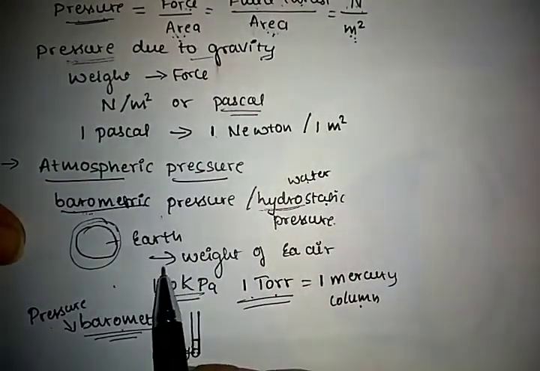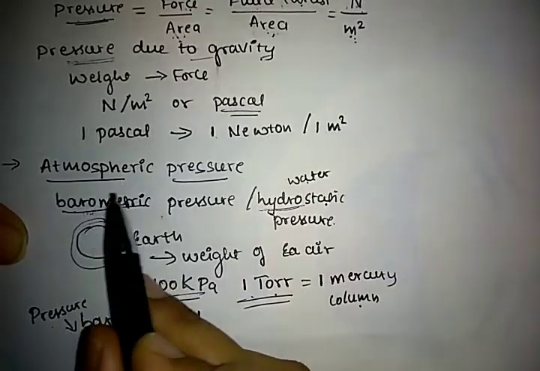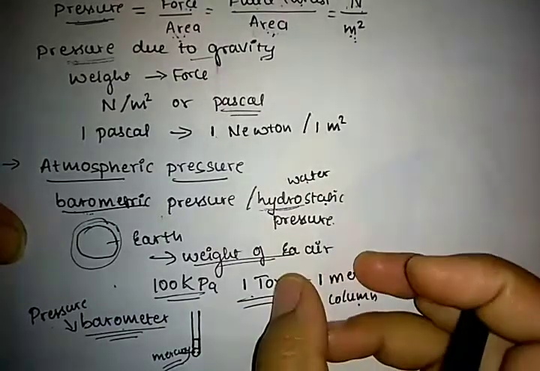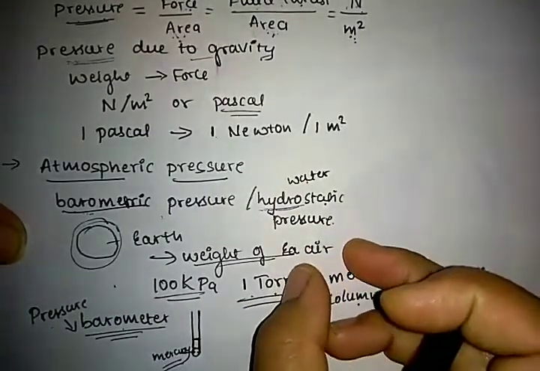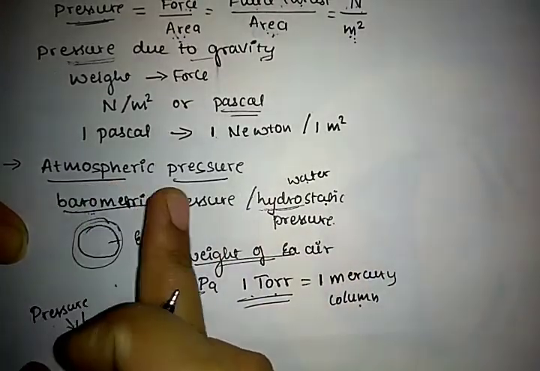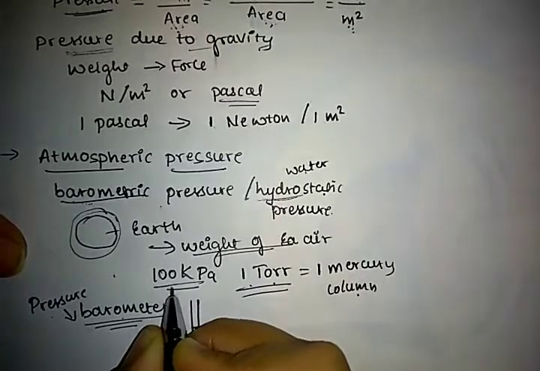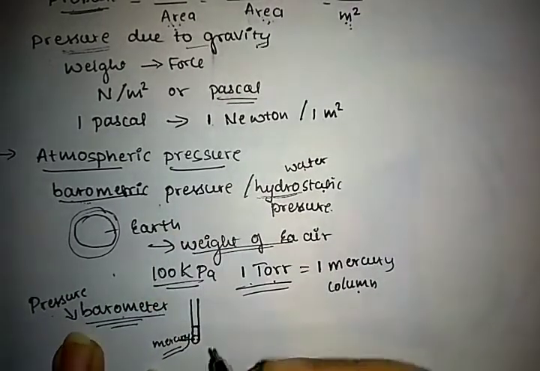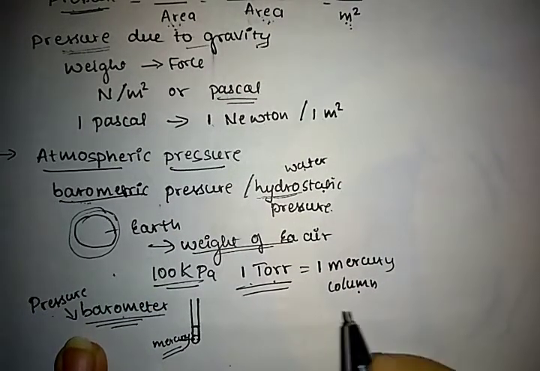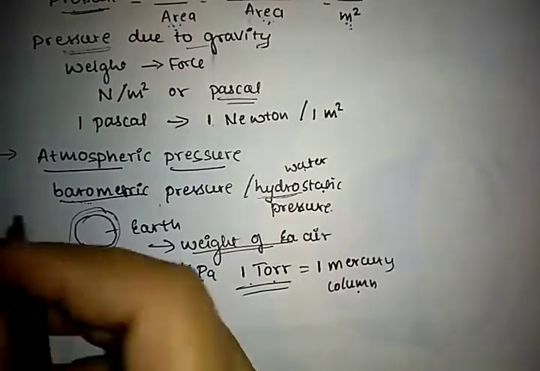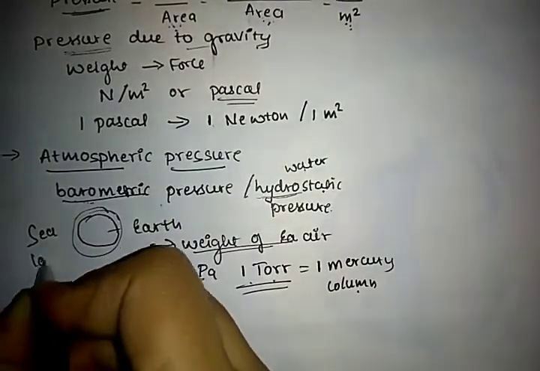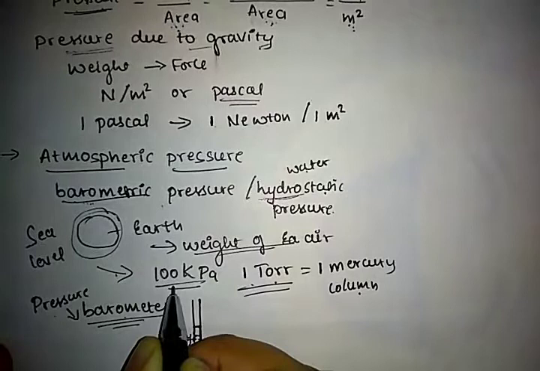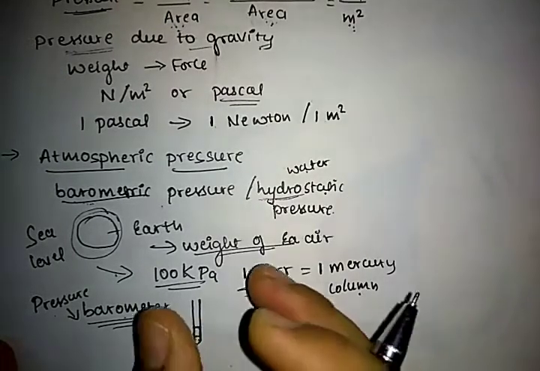Next, atmospheric pressure is caused due to the weight of the air. Air has a certain weight, so the weight of the air causes the pressure known as atmospheric pressure. That is about 100 kilopascal. At sea level, we have the highest atmospheric pressure. Highest atmospheric pressure means it is about 100 kilopascal. Just imagine, 100 kilopascal.